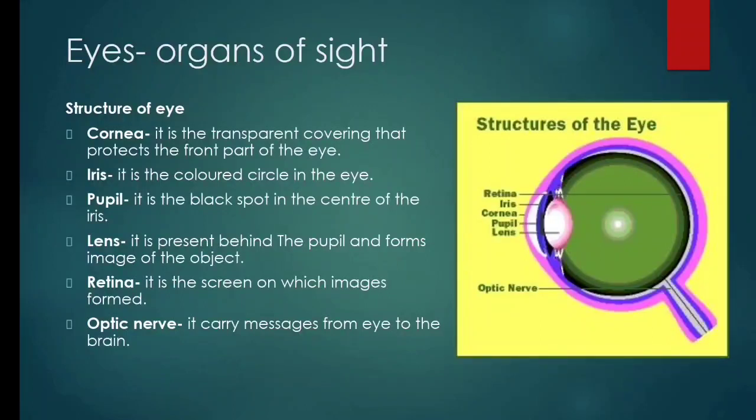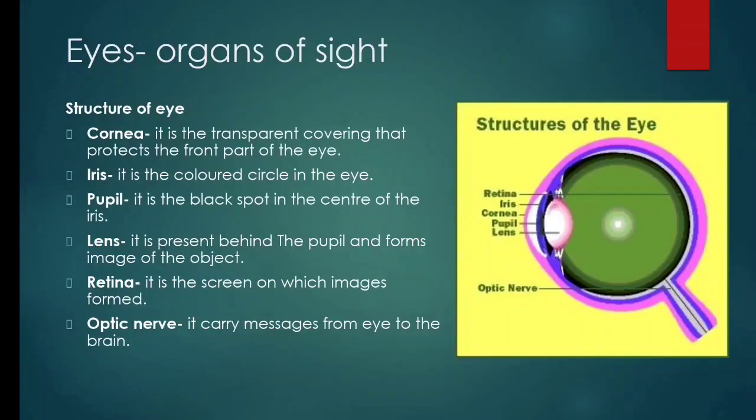Second part is iris. Iris is that colored circle in the eye. It can be of different color: blue, black, brown, green, etc. Third part is pupil. Pupil is the black spot which is present in the center of the iris. Light enters the eye through the pupil. Iris controls the size of the pupil to regulate the amount of light.